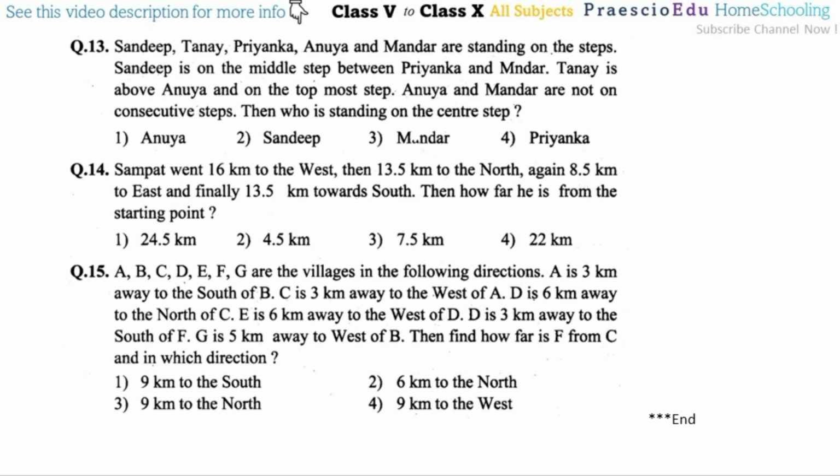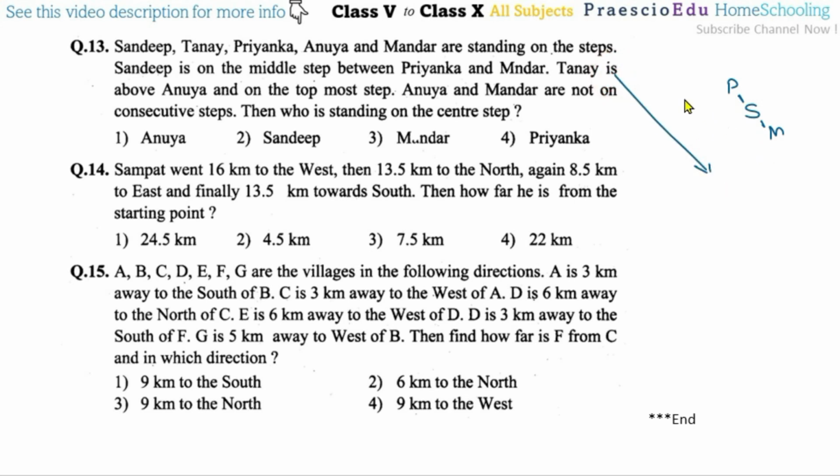Question number 13. Sandeep, Tanay, Priyanka, Anuya, and Mandar are standing on the steps. Sandeep is on the middle steps between Priyanka and Mandar. So Sandeep is between Priyanka and Mandar, so P and M, in between this one. Okay, so steps, so that's why I'm in an inclining position.